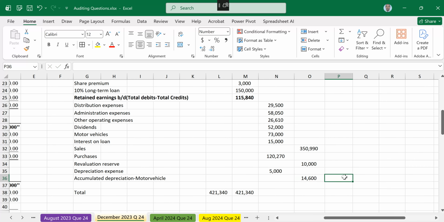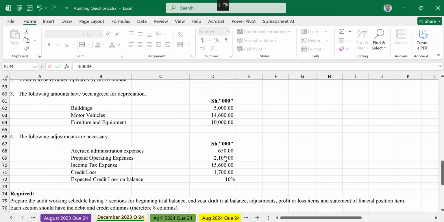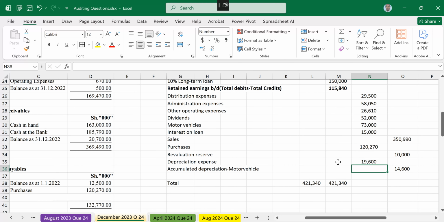Now depreciation is increasing by plus. So increase that plus 14,600. So we pick the 14,600 from this other side. So it increases by 14,600. Now the total depreciation expense is 19,600 so far.